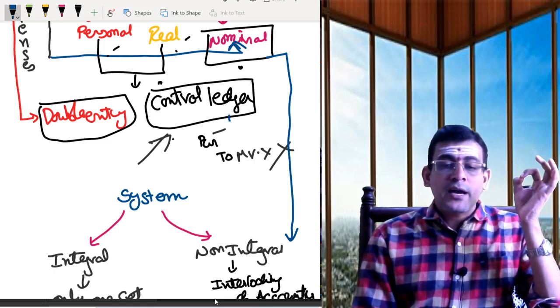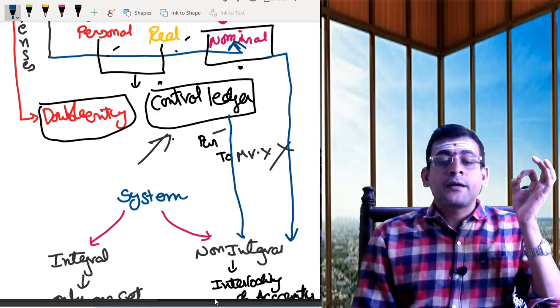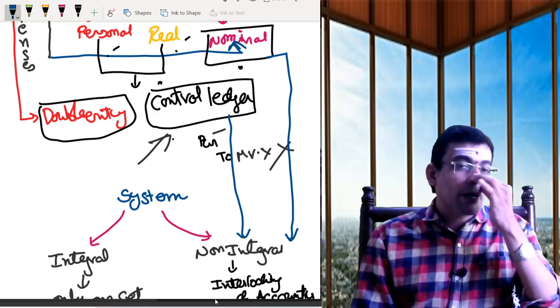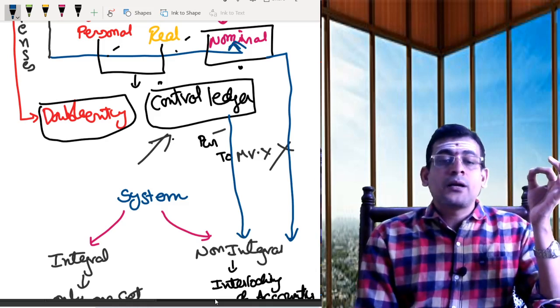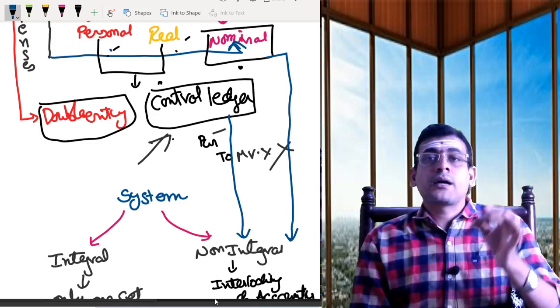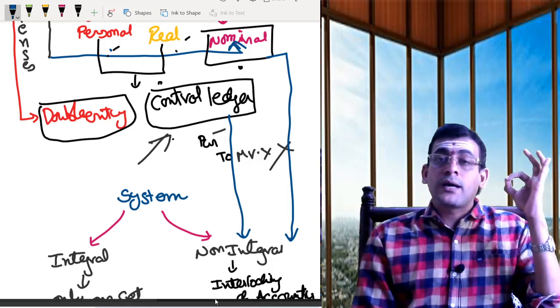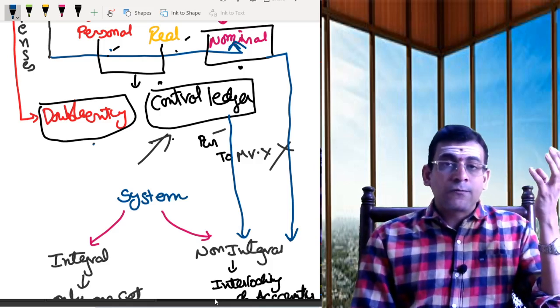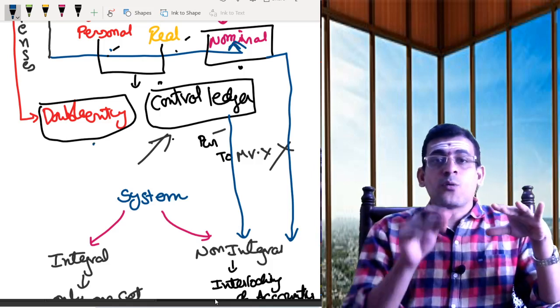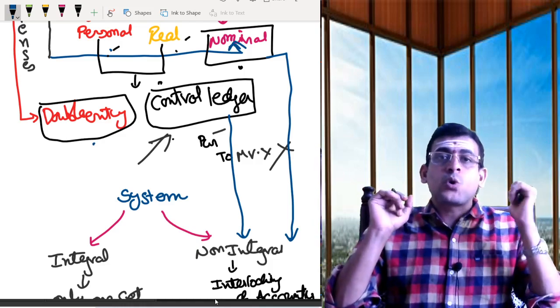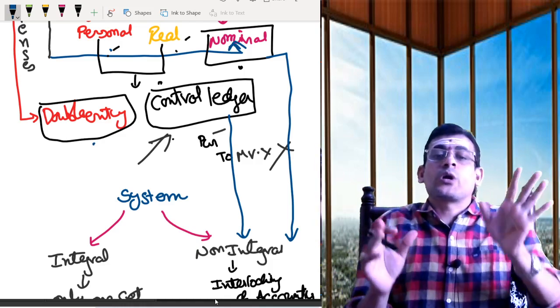So ultimately what should happen? Under non-integral, I should maintain control accounts. Under non-integral, I don't record personal, I don't record real, I am recording only the nominal. Ultimately, as I want to do this under double entry, I need to balance. To balance, I have to create something called control ledgers.